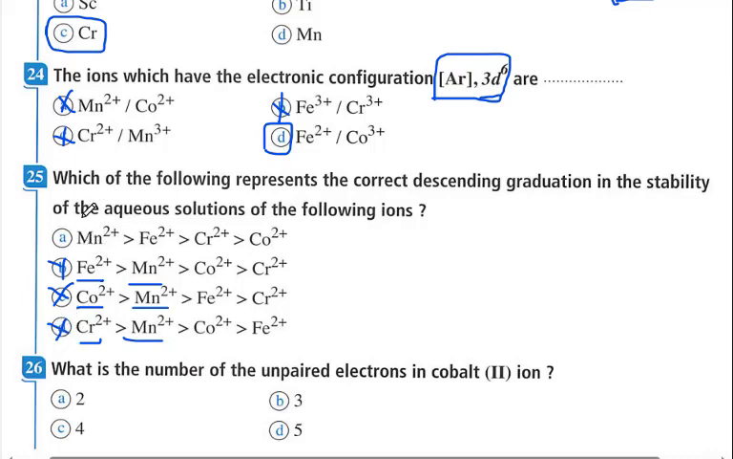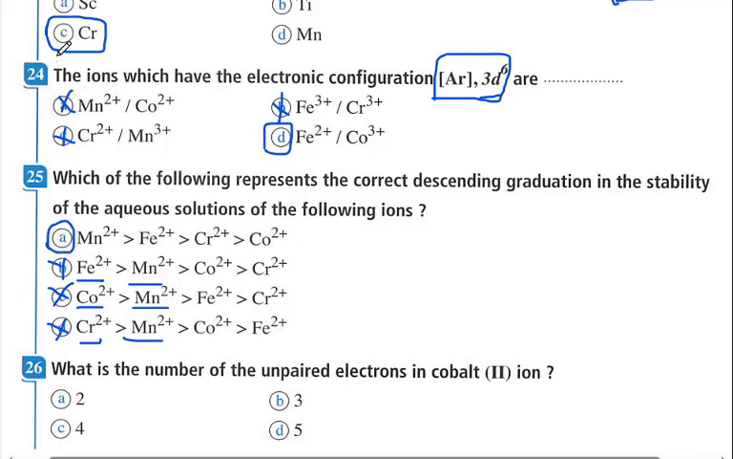Here manganese positive 2 is 3d5, iron positive 2 is 3d6, so manganese is more stable. Manganese here is more stable than iron, than chromium, as chromium contains 4 electrons and needs 1 electron to complete the half filling of the 3d, and cobalt positive 2 contains 7 electrons, so it is not half filled, so this is the correct answer.